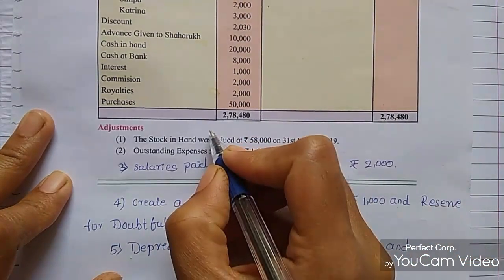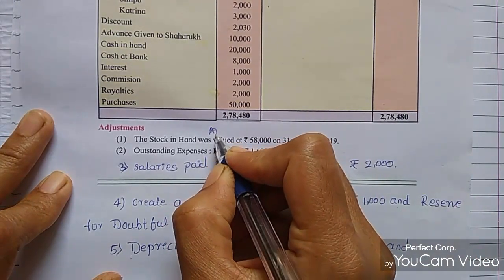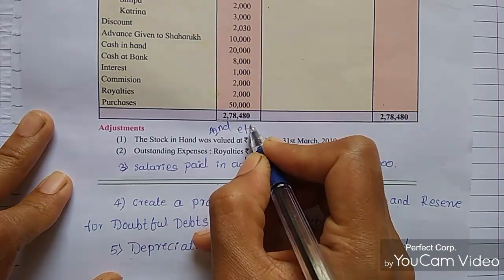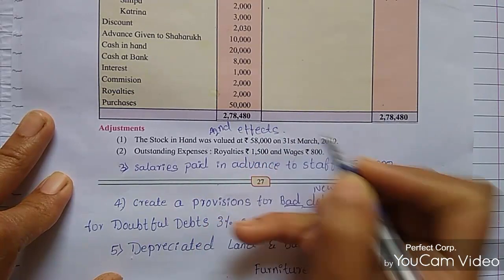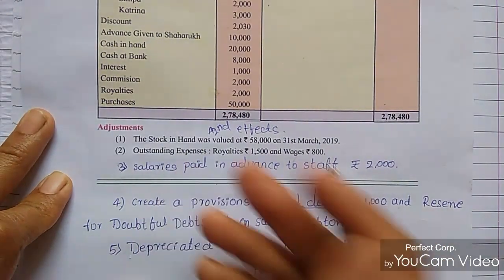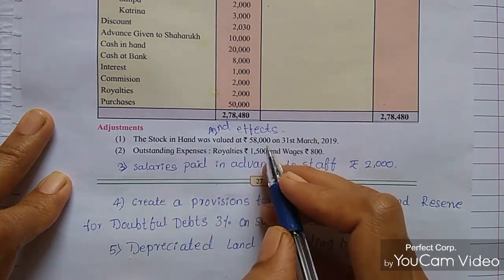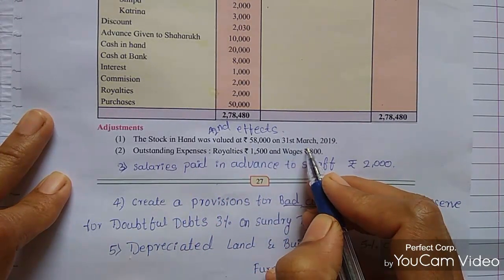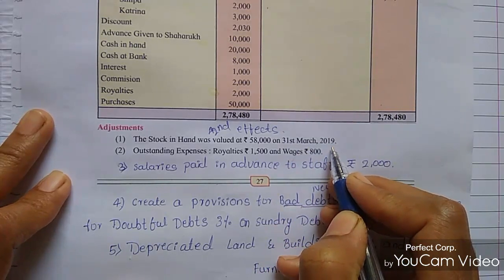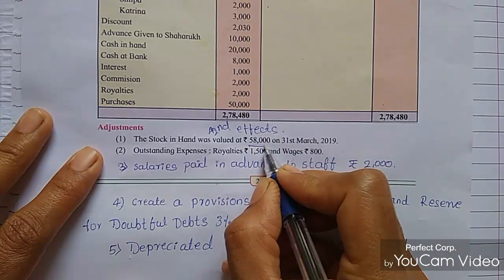Adjustments, as always, have a second effect. The first one is, the stock in hand was valued at rupees 58,000 on 31st March 2019. Stock is how much? 58,000.